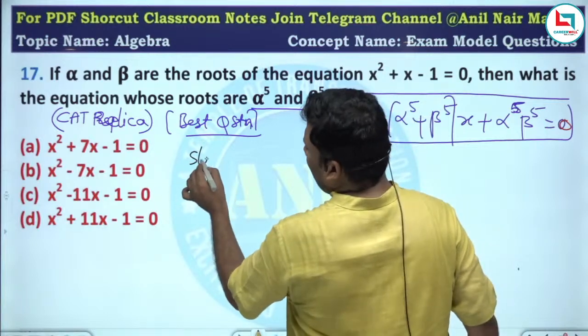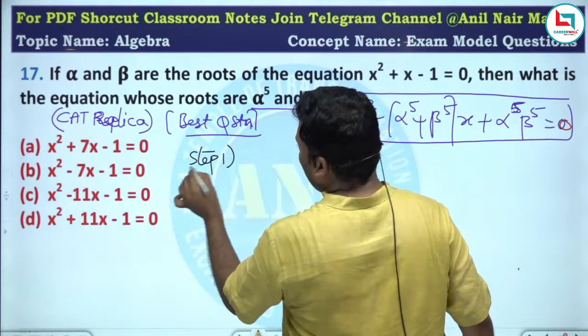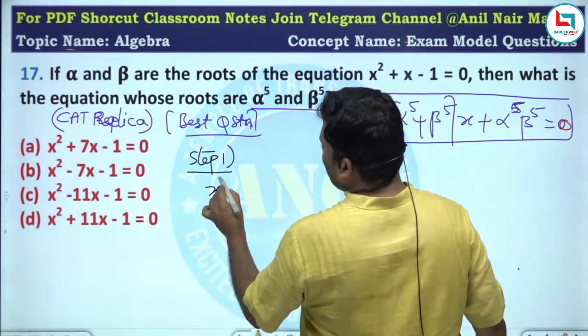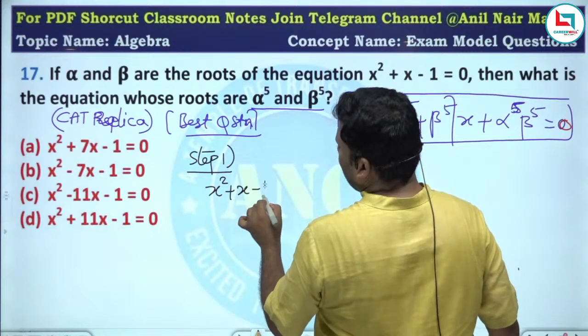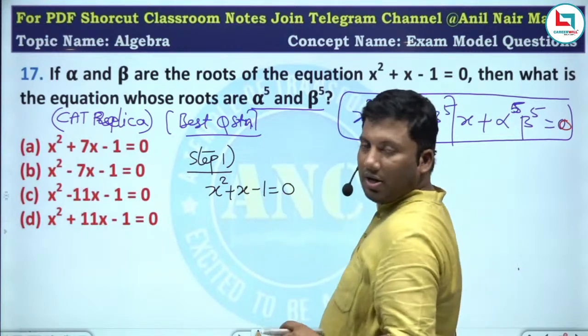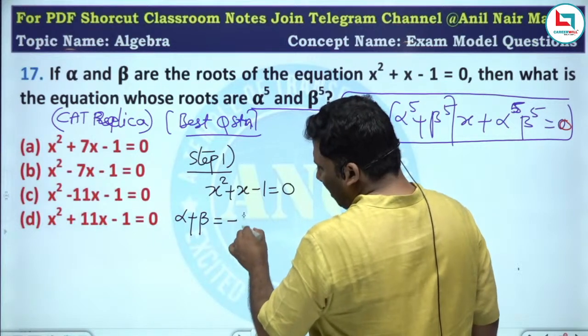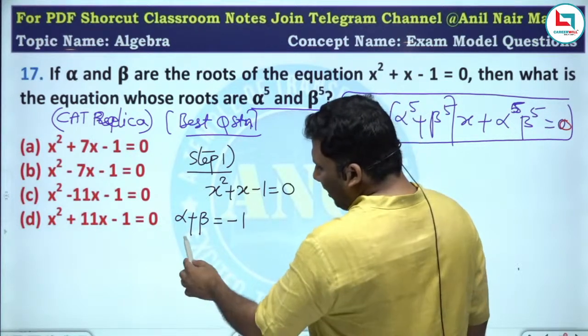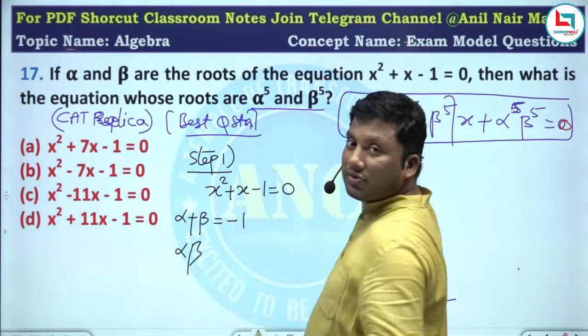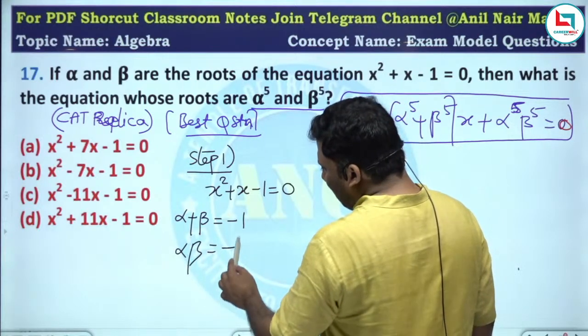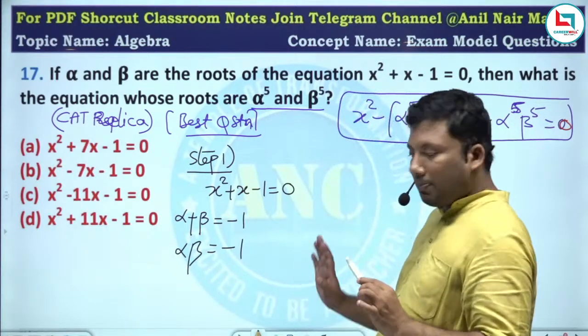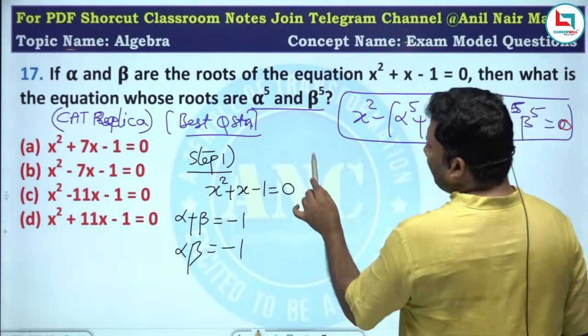Step number 1. I want you to understand it thoroughly. First one, x square plus x minus 1 equivalent to 0. What is the sum of the roots for this equation? It is minus 1, minus b by a. What is the product of the roots for this equation? c by a, it is minus 1. Step number 1, we will keep it aside.